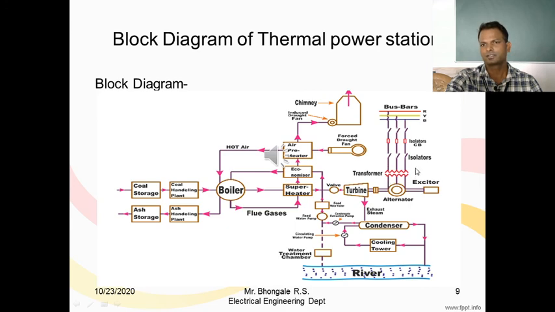Here the generated electricity is stepped up with the help of the step up transformer, and then it is transferred to the bus bars through the switch gear. Switch gear is nothing but an assembly of protective devices such as isolators, circuit breakers, and relays. So in this way a thermal power plant works.